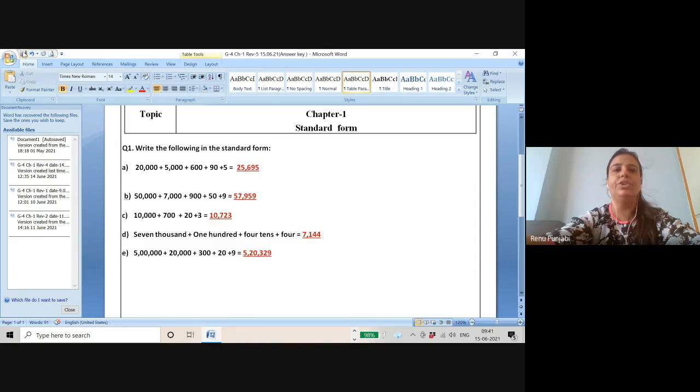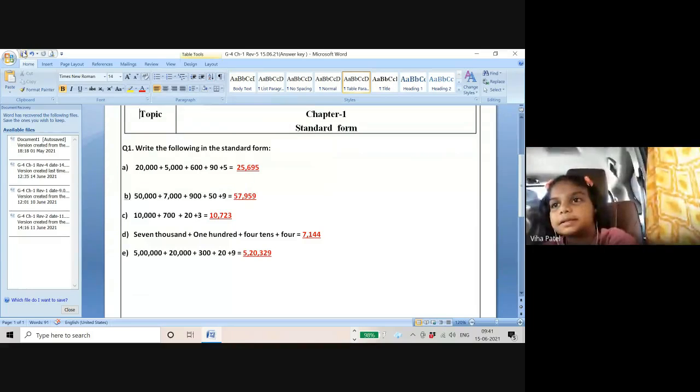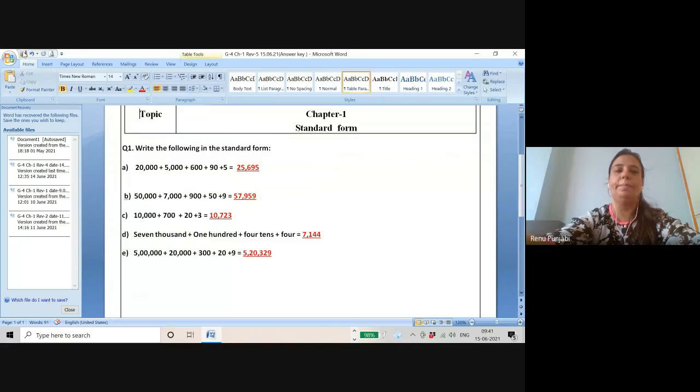Are you maintaining your revision notebook properly, neatly? Yes or no, students? Yes, ma'am. I request you all, please send your revision work also in the revision folder, because every day you're getting the answer key also in the revision folder.